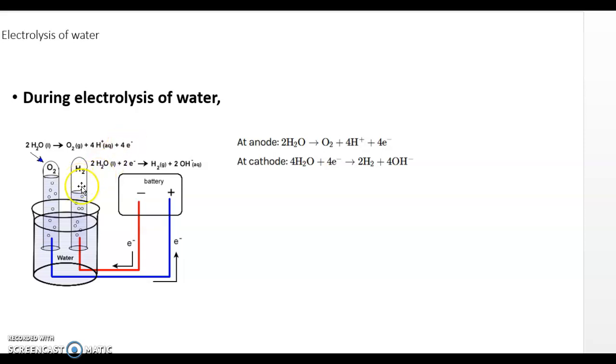Now from this you will see that the H2, the hydrogen gas, produced at the cathode, which is the negative electrode, is much more than the oxygen gas produced at the anode. So like this the reaction is: at the anode, H2O dissociates and oxygen gas O2 is produced, releasing electrons, and at the cathode, water accepts the electrons and is converted into hydrogen gas.